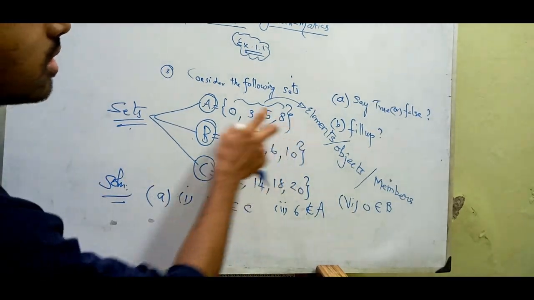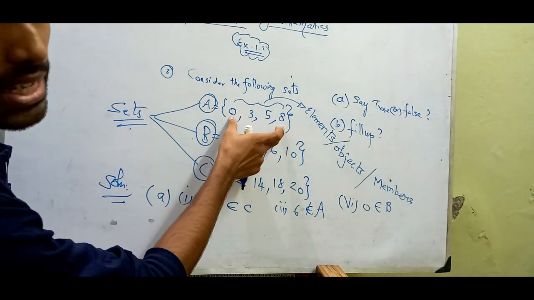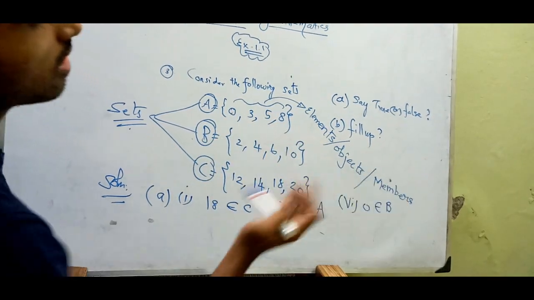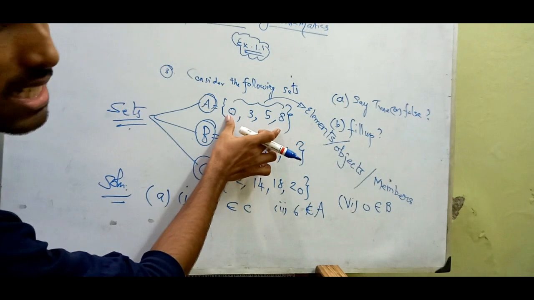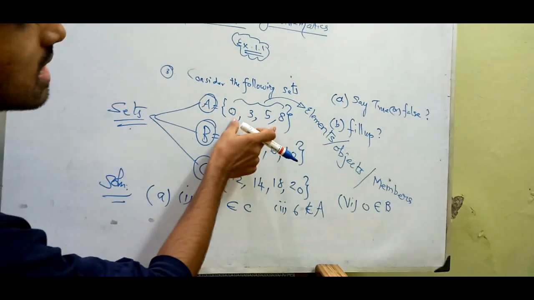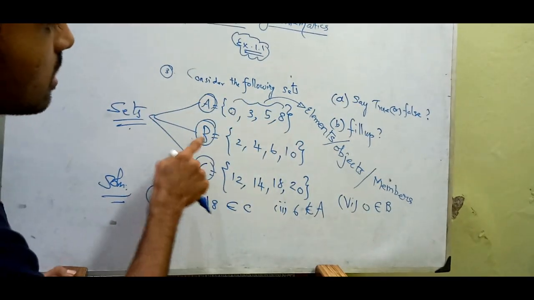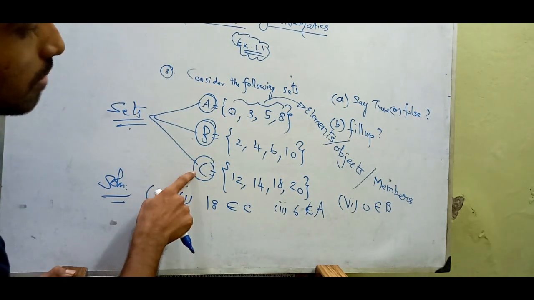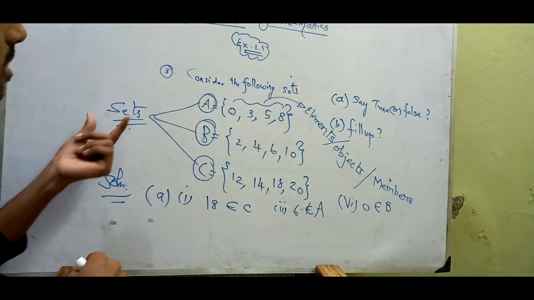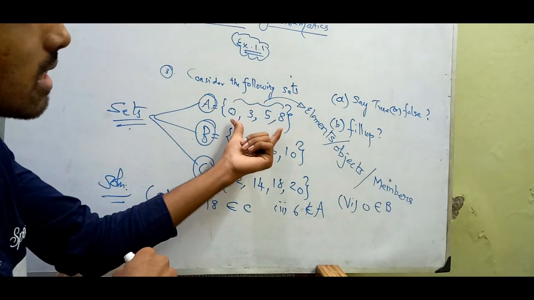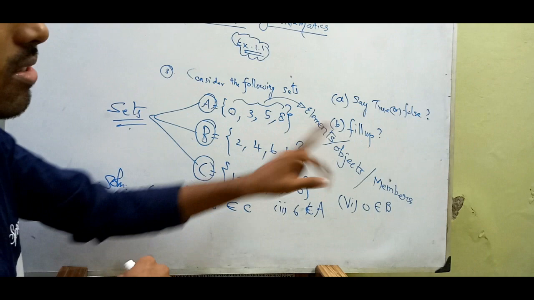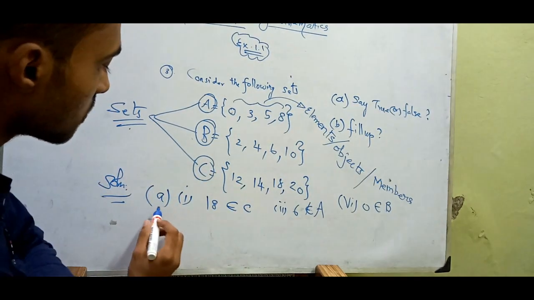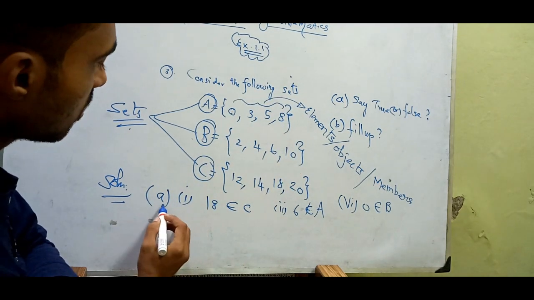Those objects placed inside the sets are called elements, objects or members of the set. So outside, capital A, capital B and capital C are denoted as sets, and the objects inside are elements or members of the set. Got it?